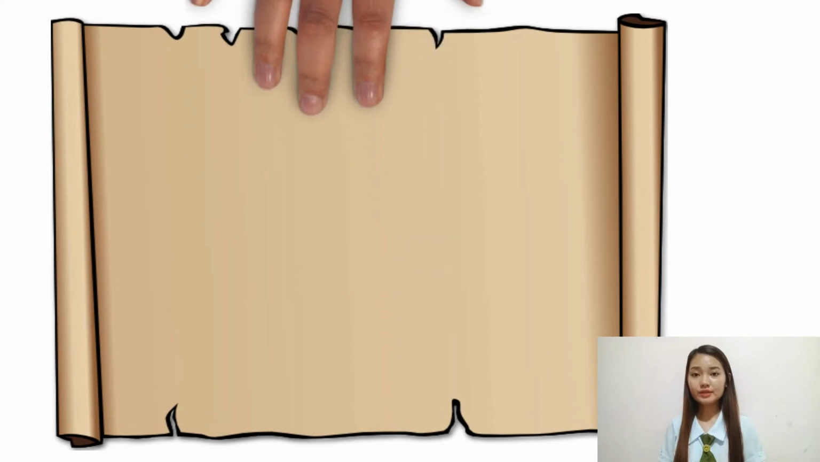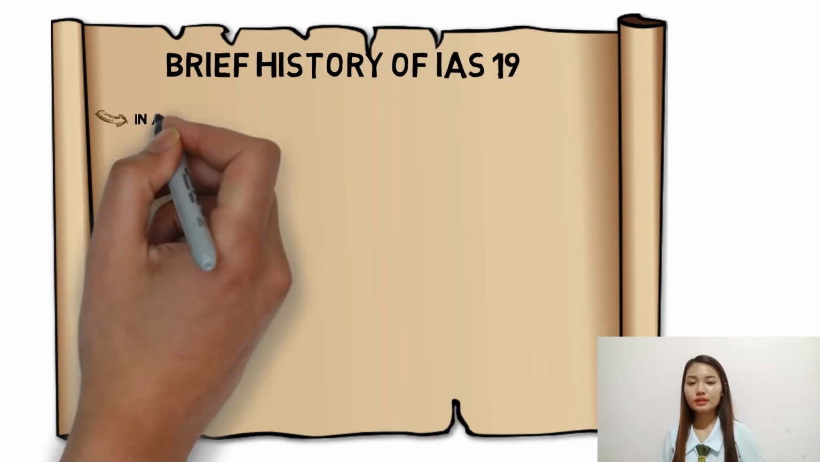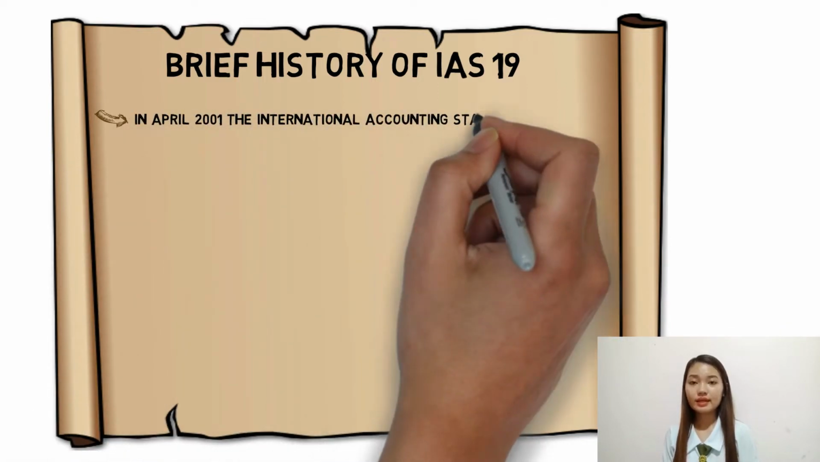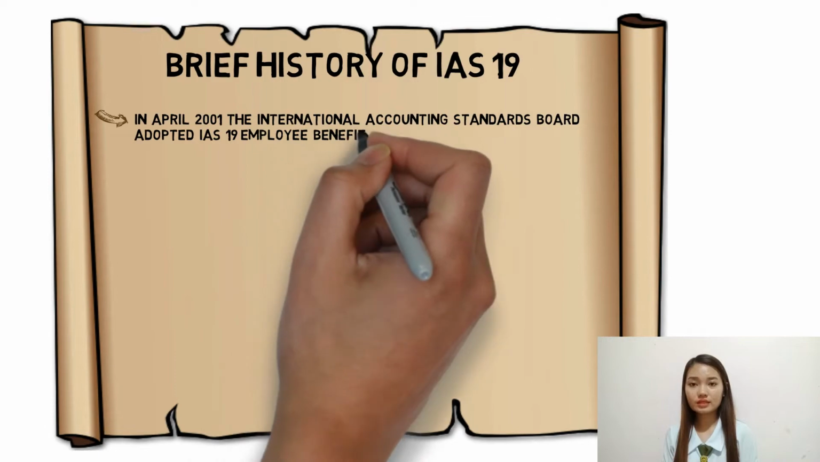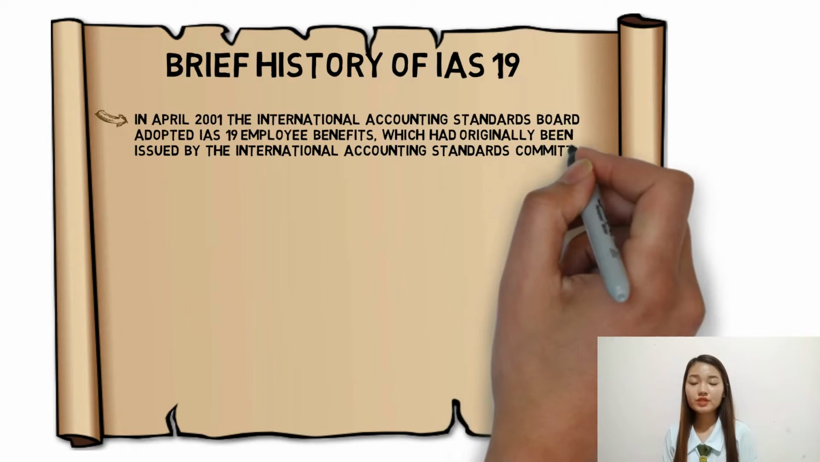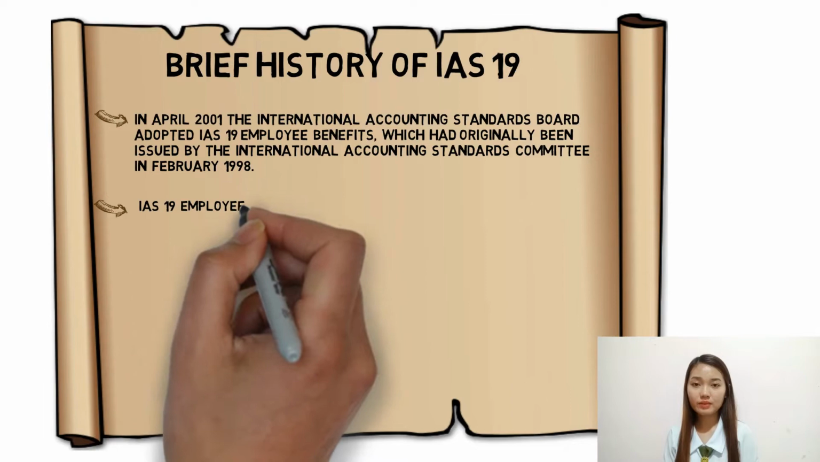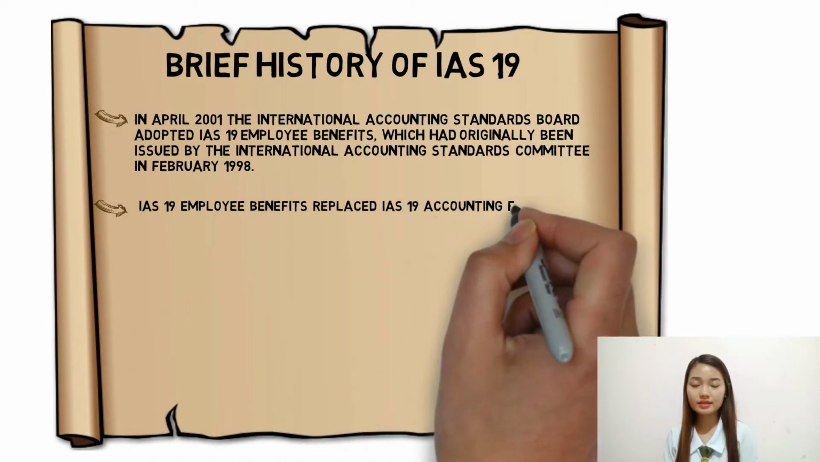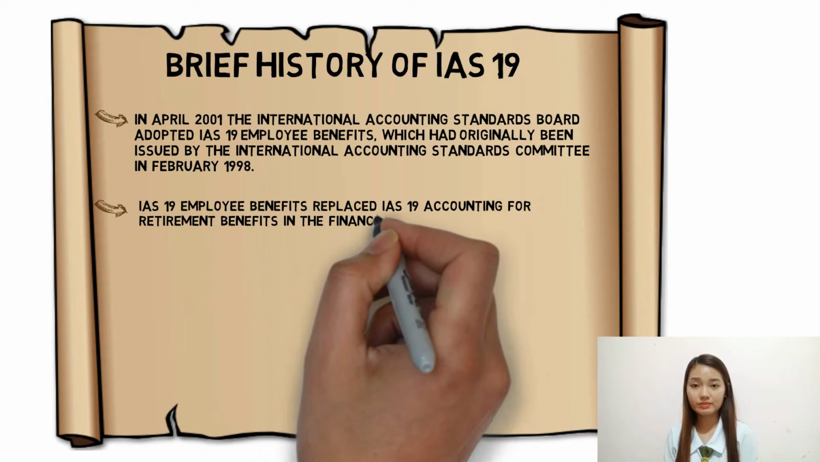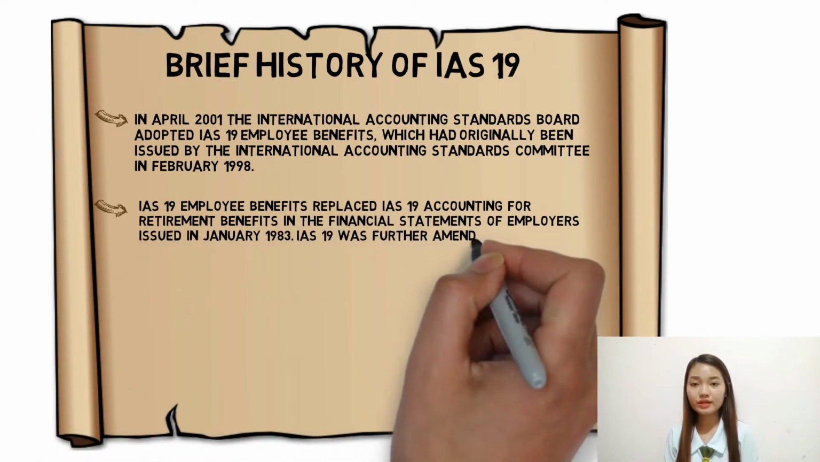Let's move forward to the history of IAS 19. In April 2001, the International Accounting Standards Board adopted IAS 19 Employee Benefits, which had originally been issued by the International Accounting Standards Committee in February 1998. IAS 19 Employee Benefits replaced IAS 19 Accounting for Retirement Benefits in the financial statements of employers, issued in January 1983.